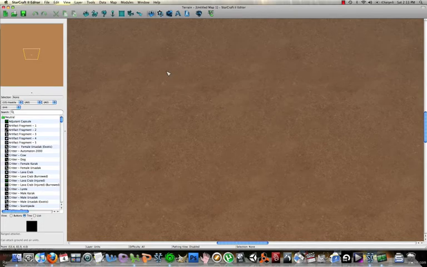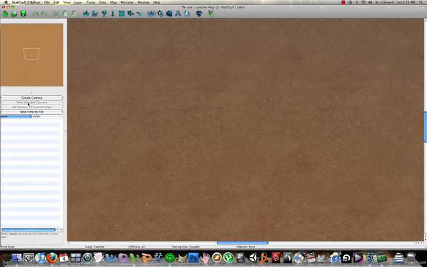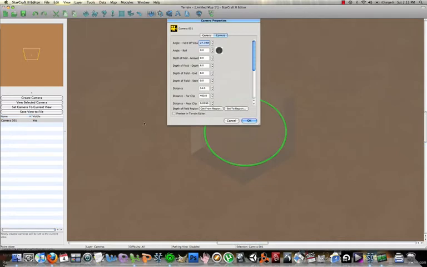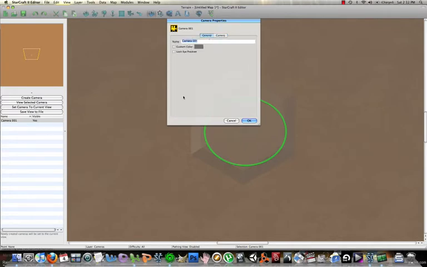Now, there is one thing you have to do to get this trigger library to work. Go to Cameras. Click Create Camera. As you can see, we now have this camera up here. Double click it. Okay, check the Preview in Terrain Editor box here. And we're going to edit these values. Bear with me here, these values may seem a little strange, but I think that when you test the trigger library, you will see that they work rather well.